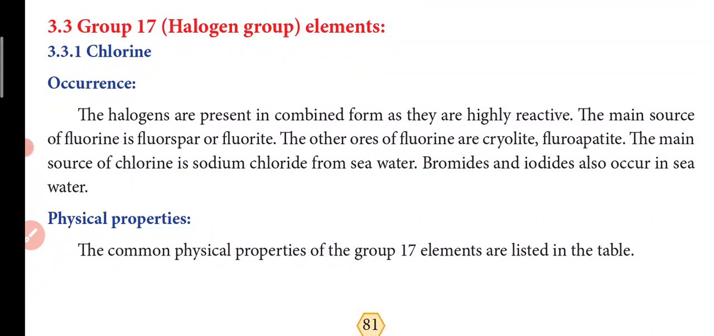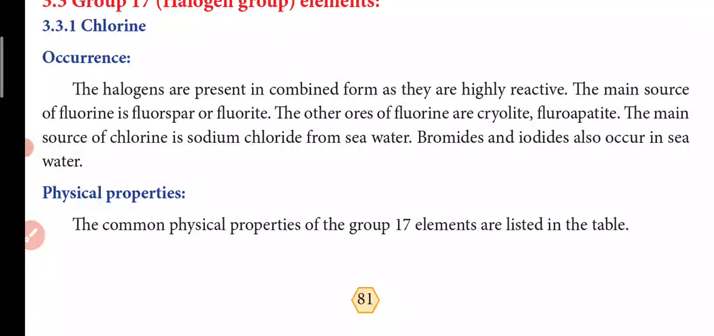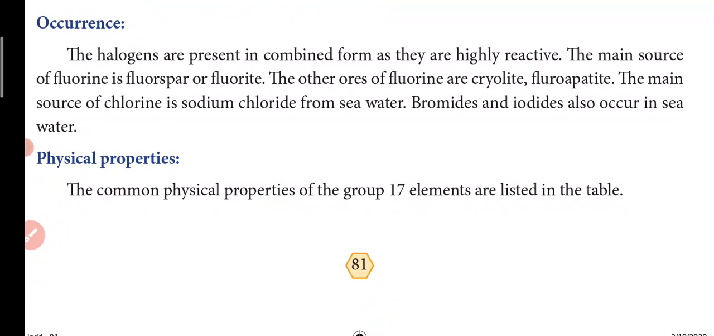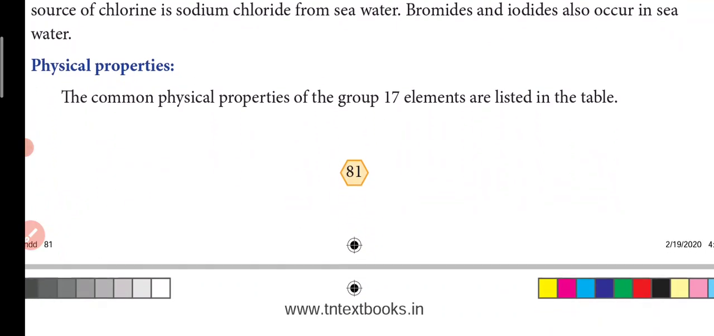The main source of fluorine is fluorspar or fluorite. The other ores of fluorine are cryolite and fluorapatite. The main source of chlorine is sodium chloride, which is from seawater. We all know that very well. And bromides and iodides also occur in seawater.